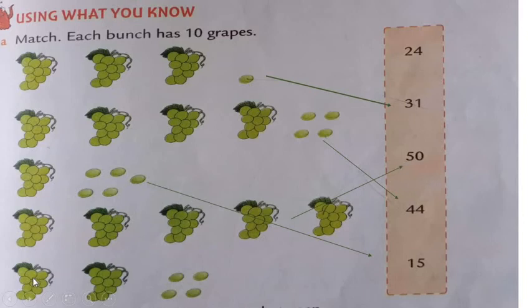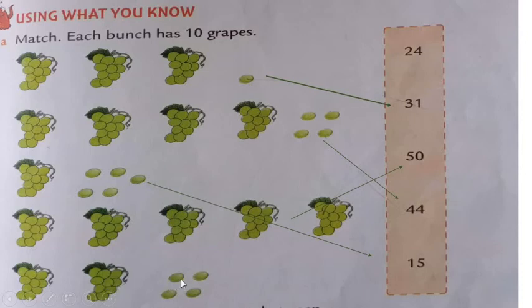Now look at here. Here we have 2 bunches of grapes, 1 and 2. And now, as you all know, each bunch has 10 grapes. So, what can we do? We have to add the remaining grapes to these bunches. 10 and 10, 20.